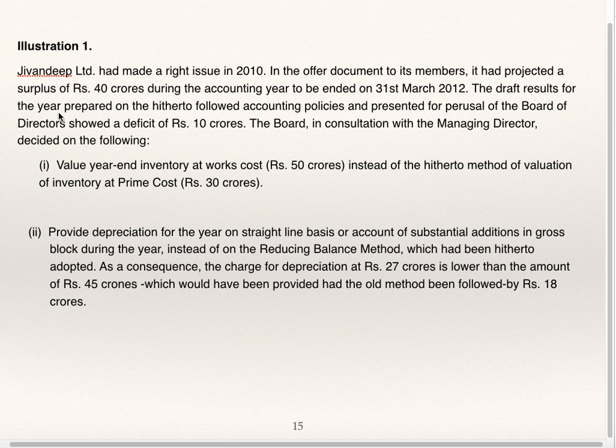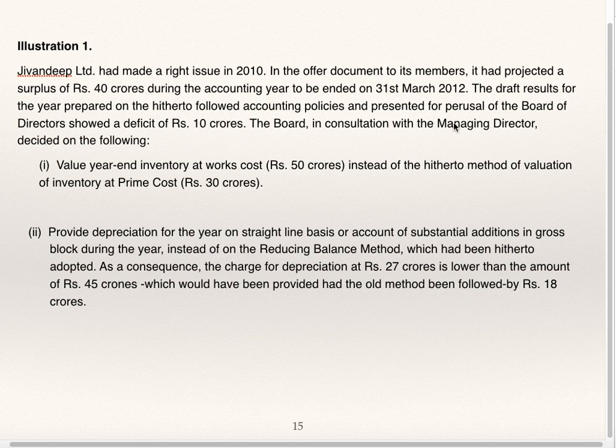The draft results for the year prepared on the hitherto followed accounting practices, whatever accounting policies they have followed till date, they have prepared a draft result. That is draft profit and loss account and balance sheet, and presented for perusal of the board of directors showed a deficit of 10 crores. At the time of right issue, they had projected a surplus of 40 crores, but when they prepared draft profit and loss account, they found that there is a deficit of 10 crores.